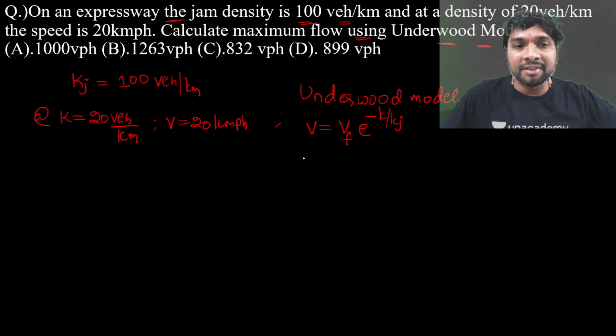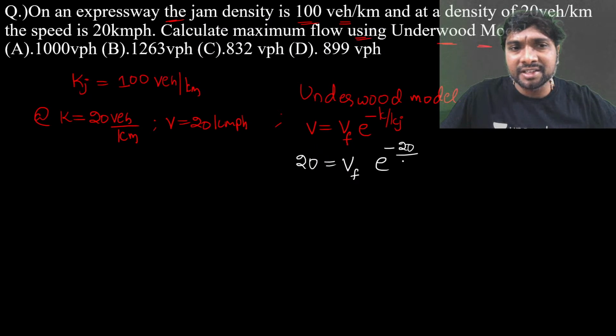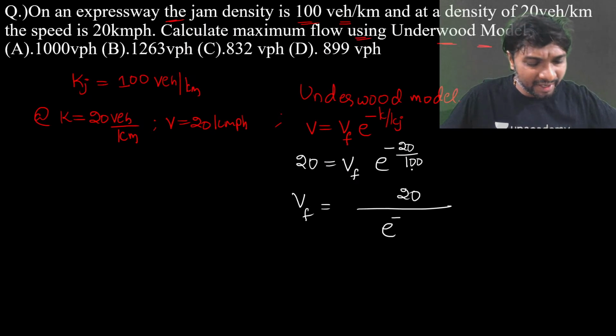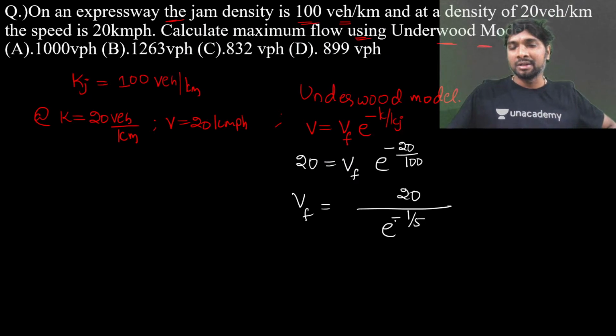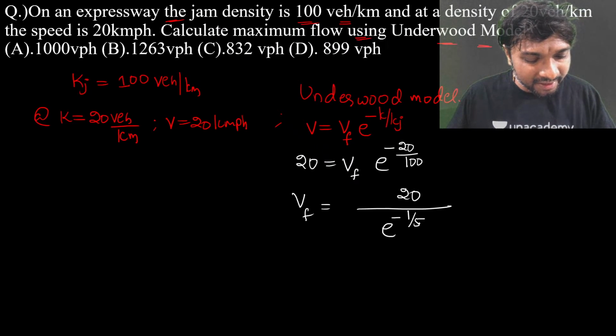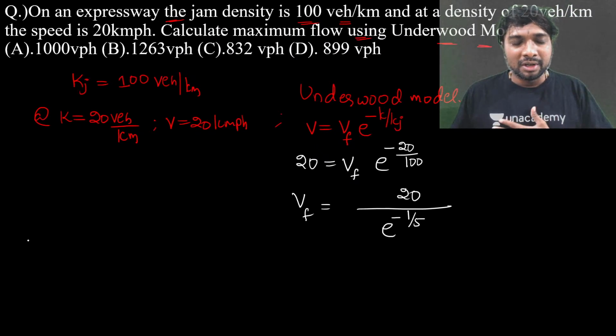Now, what is the given speed? 20 is given. 20 equal to Vf into e power minus k by kj. Do you know Vf or we don't know Vf? We don't know Vf. k is 20, divided by kj, which is 100. Then you will be getting the Vf value like this. Vf equal to 20 divided by e power minus 20 by 100, which is minus 1 by 5. Can we make it or not? Yes, minus 1 by 5 we can make it, right?